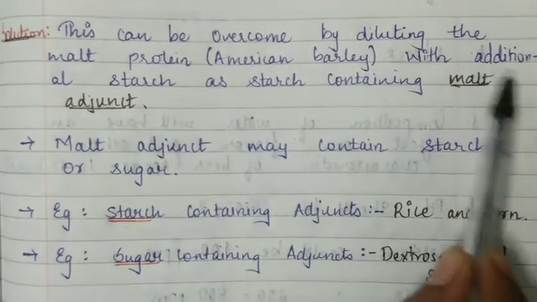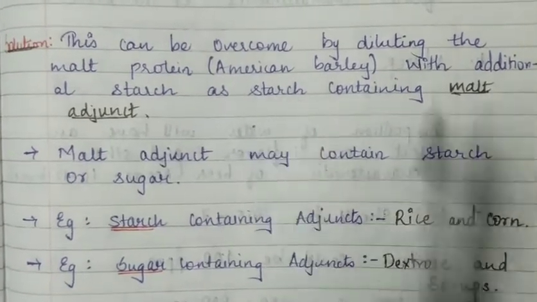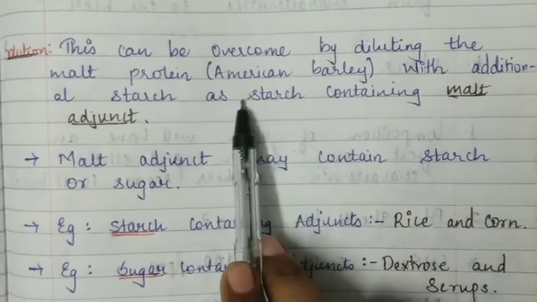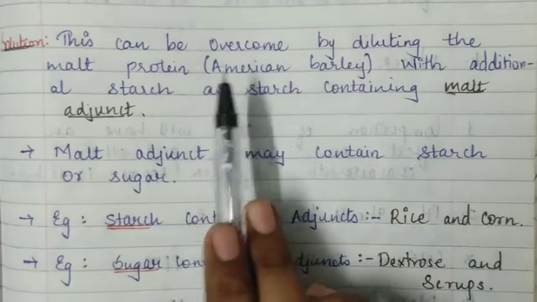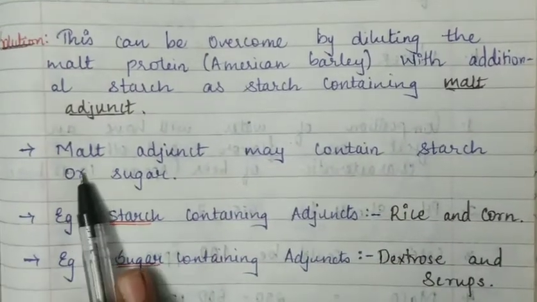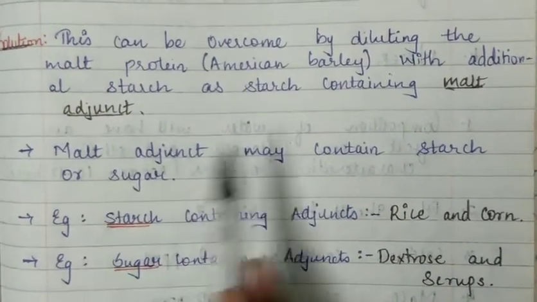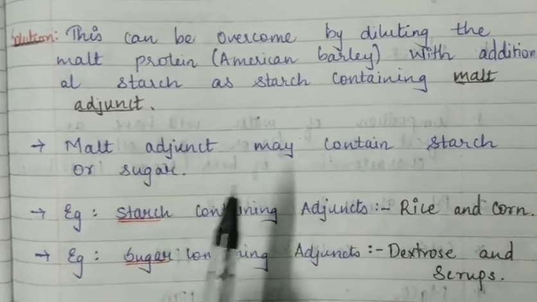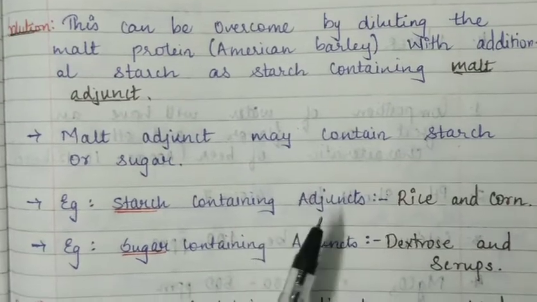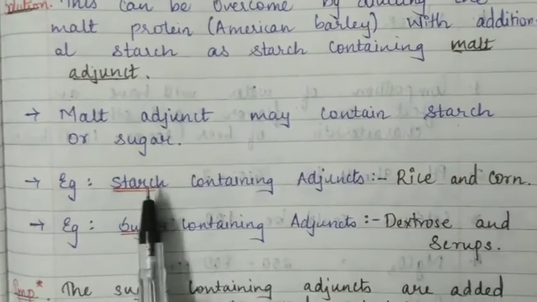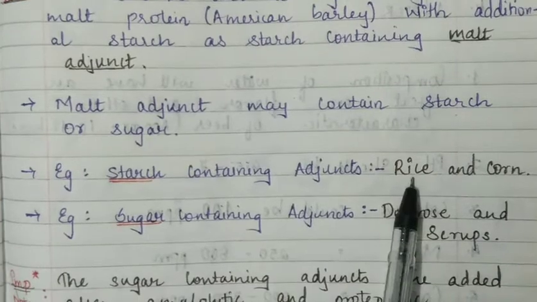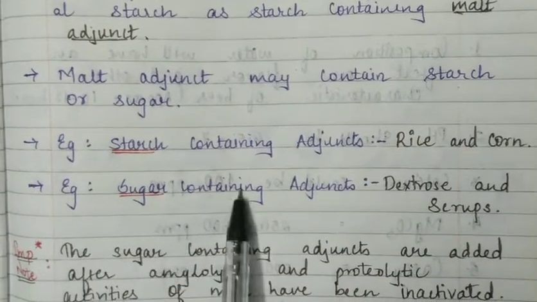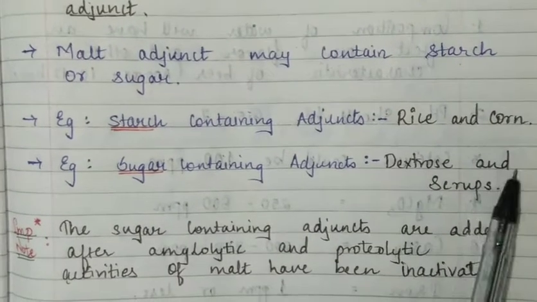Now basically what is our malt agent? It is the thing which contains starch. When we add starch, it will decrease the quantity of protein and make the beer stable. The malt agent which we are taking can contain starch or sugar, which will decrease the quantity of the protein, which is our main motive. The examples of starch containing agents are rice and corn. You can add rice and corn. An example of sugar containing agents are dextrose and syrups.